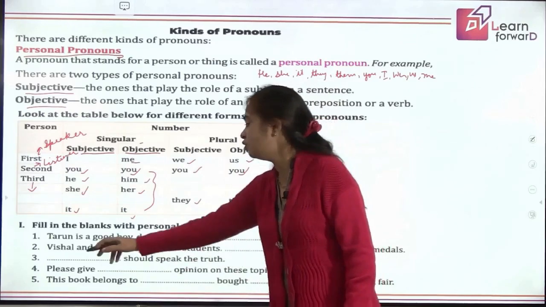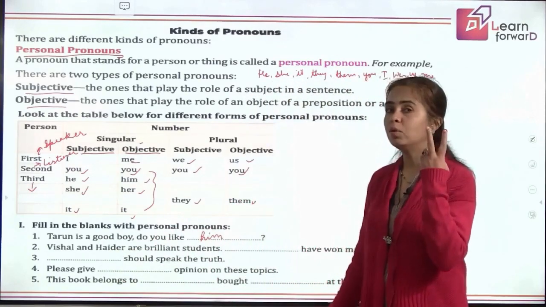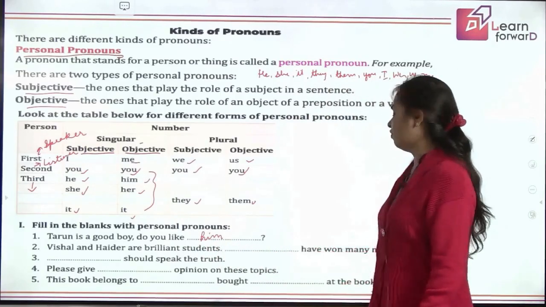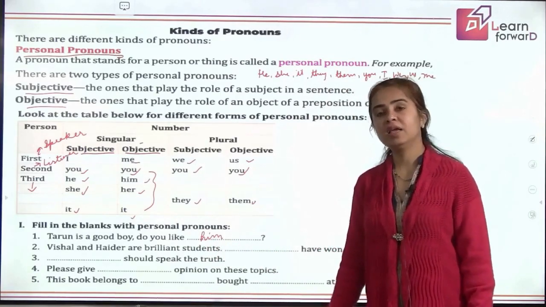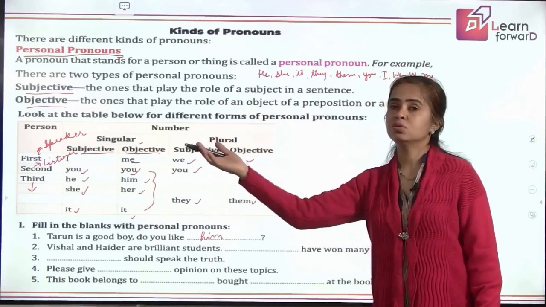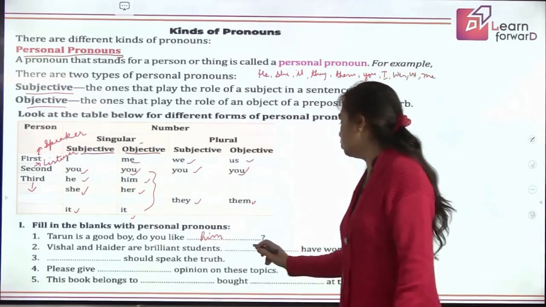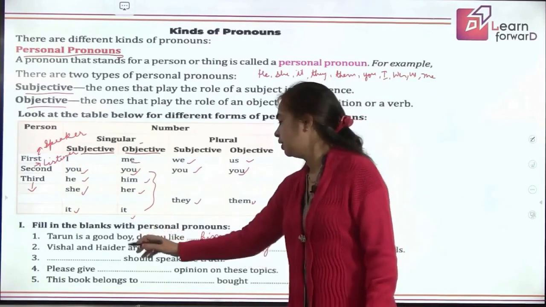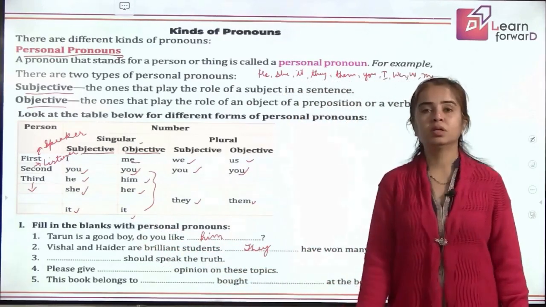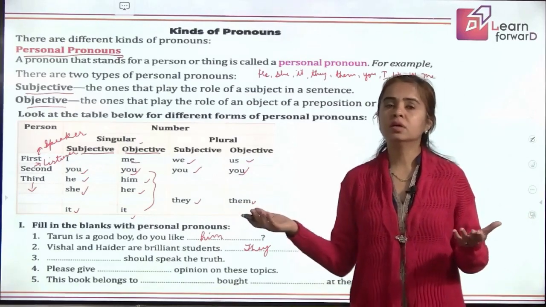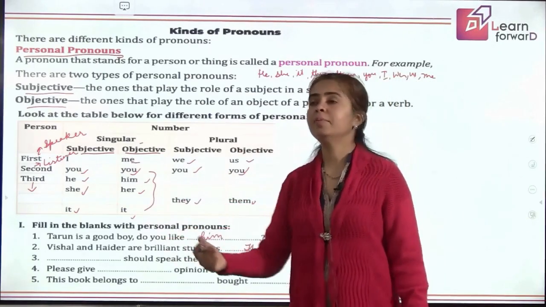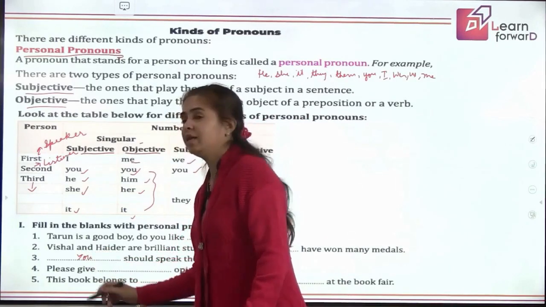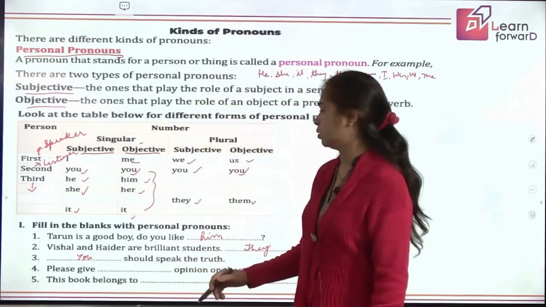Coming to next, Vishal and Heather. Now we are talking about two, so it becomes plural. Dash are brilliant students. Dash have won many medals. Now again, we are talking about those two students, so that refers to third person plural. That means it will be they. Next, dash should speak the truth. Who should speak the truth? I am referring to the person I am talking to. So I said, you should speak the truth. Don't lie. Tell me the truth. So you should speak the truth.